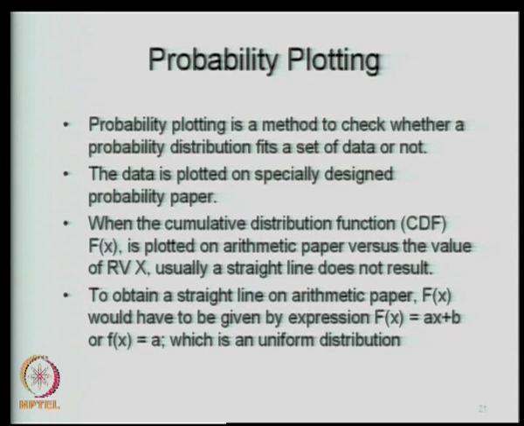So, if F of x has to plot as a straight line on an arithmetic paper, what does it mean? F of x has to be equal to a x plus b. So, if your F of x actually plots as a straight line, then F of x has to be a x plus b, which is a uniform distribution. So, the uniform distribution will straight away plot as a straight line on the arithmetic paper, because F of x will be equal to a x plus b.